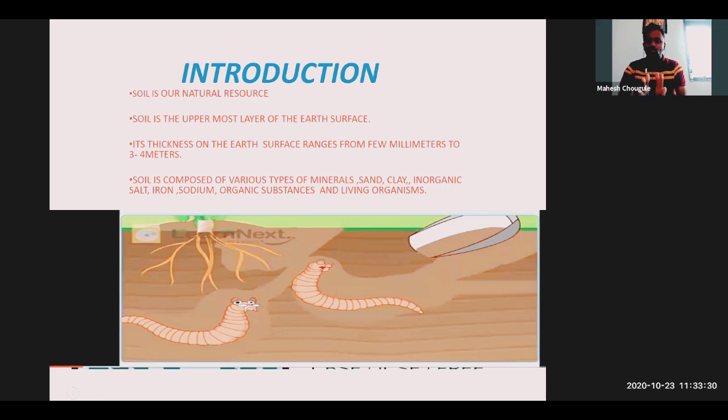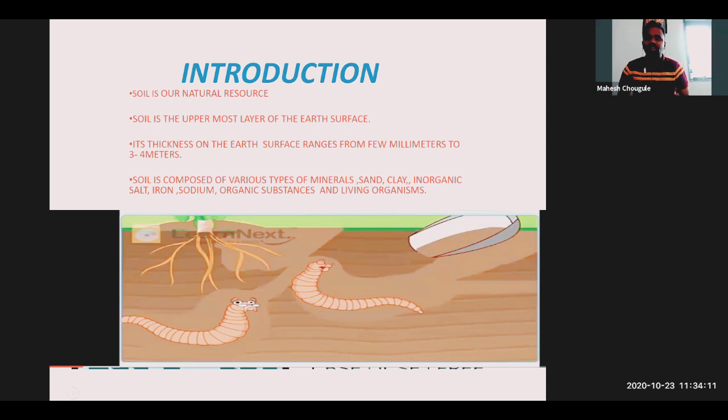These are the questions. What are the different constituents of soil? From where do the biotic factors become available for soil formation? In soil formation there are two different factors, biotic and abiotic, so where do they come from? How does soil formation happen? And on which factors does the variety in soil depend? These are some questions we can answer after learning the points, after getting the information about soil in this